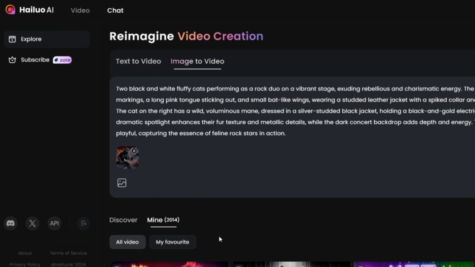Now, in Hailuoai.video, I've already downloaded and uploaded the images one by one. I'll use a corresponding prompt for each photo to align with the story. Let's begin assembling the visuals.